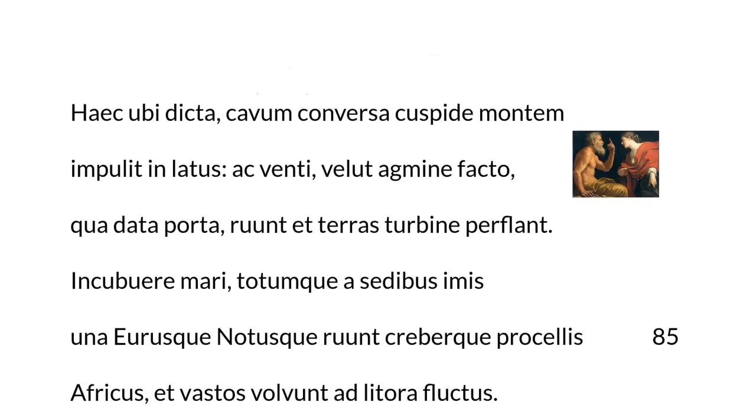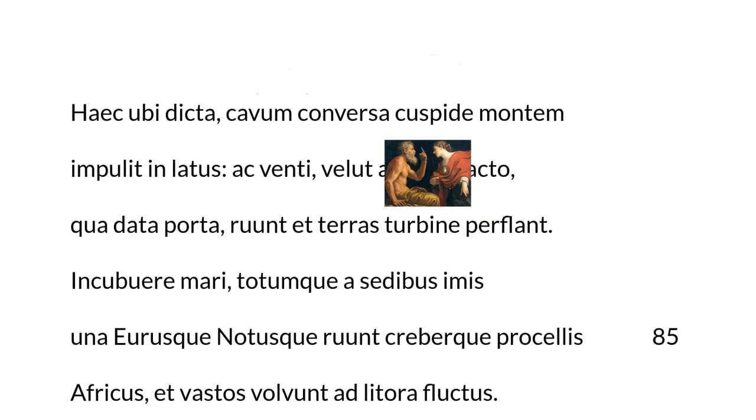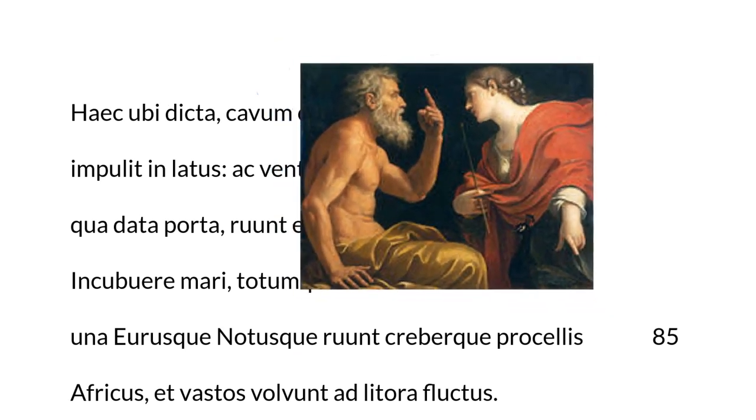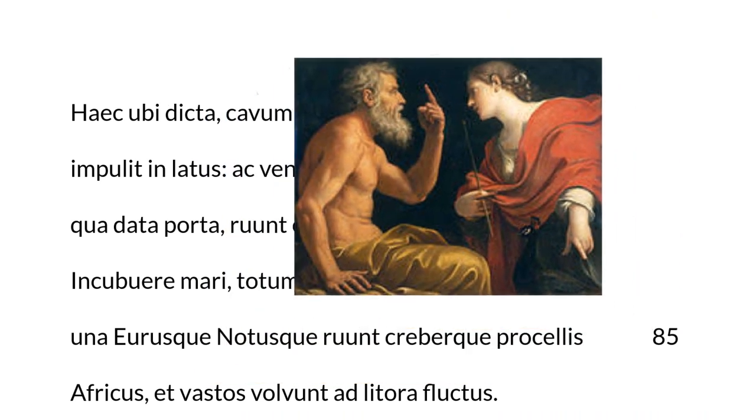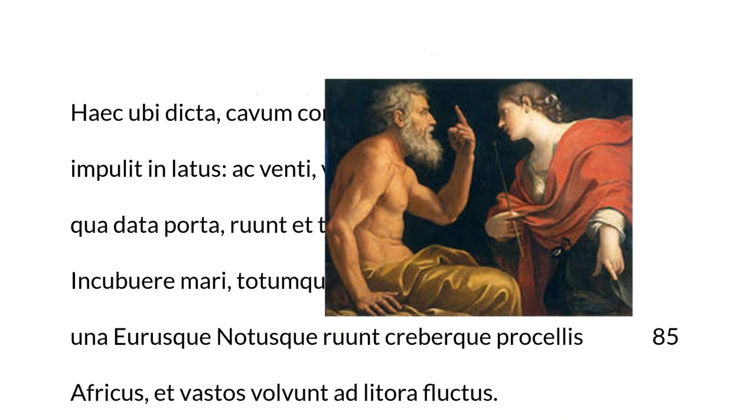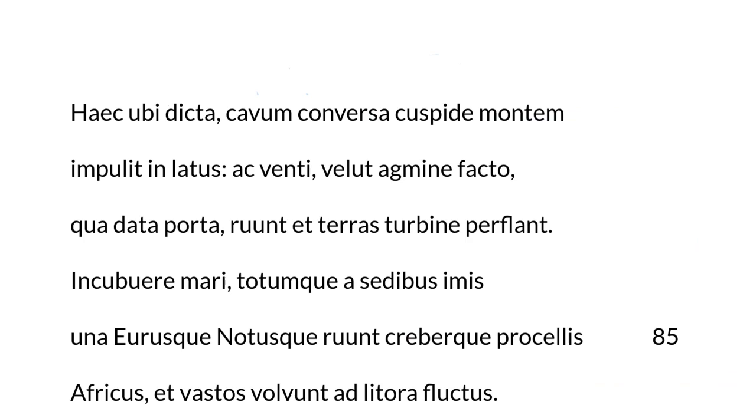So we're picking up right where we talked about Juno bribing Aeolus to destroy Aeneas's ships because she does not like him. And so she bribes Aeolus with a beautiful nymph, and he is the king of the winds, so he can send the winds out over the sea to destroy his ships, and that's what we're going to be reading now.